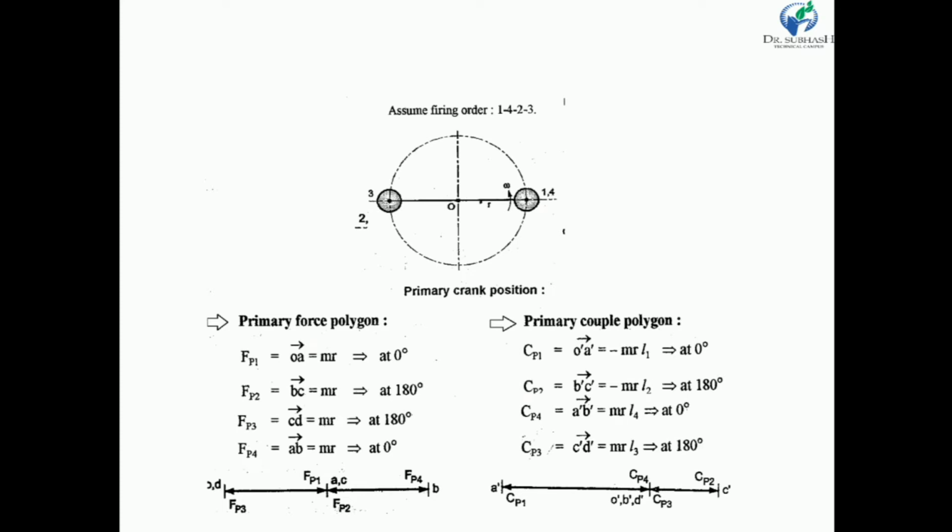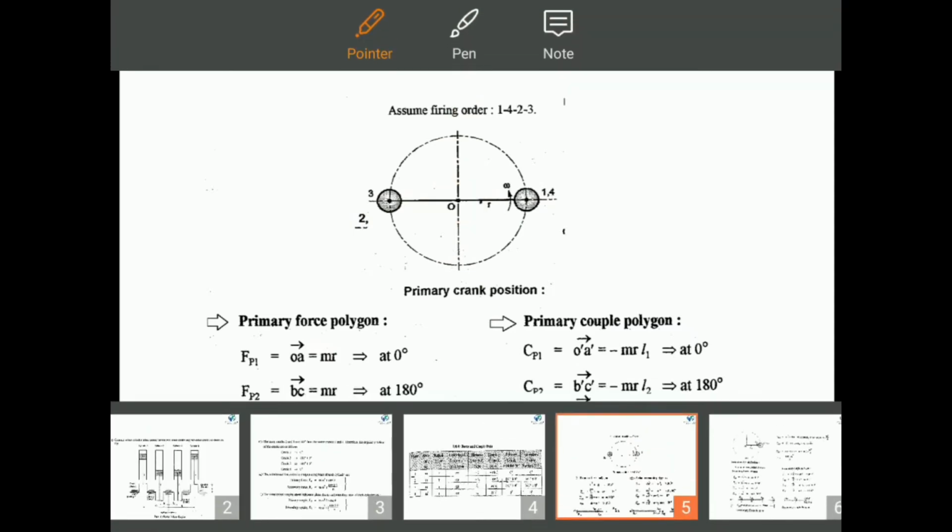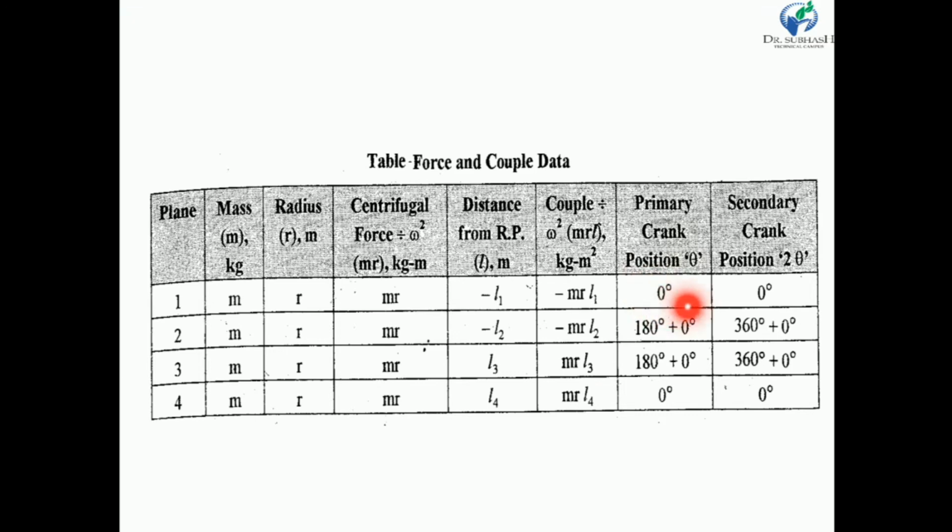So my dear friends, first of all, let us draw the primary crank position. This is the reference, and O is the center of rotation of crank. My dear friends, crank 1, as shown in figure, makes an angle 0 degree, and crank 4 also makes an angle 0 degree.